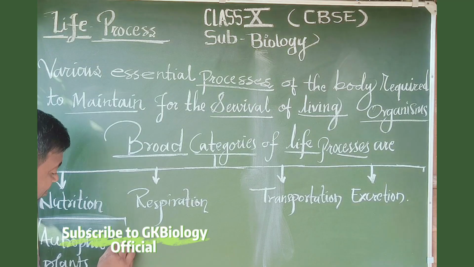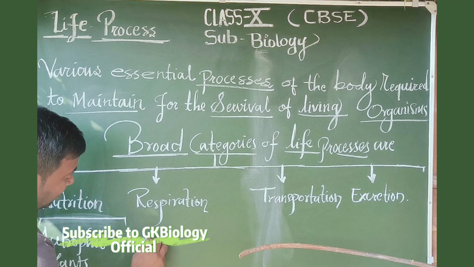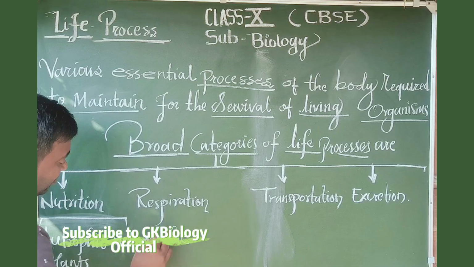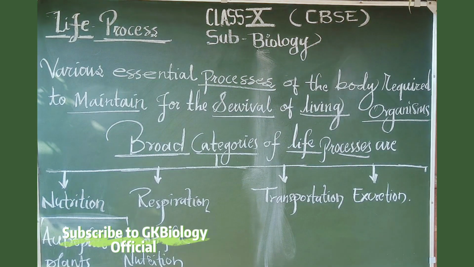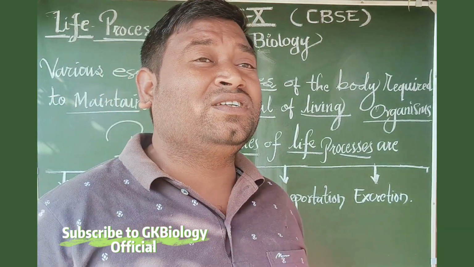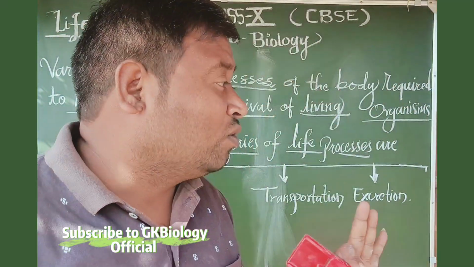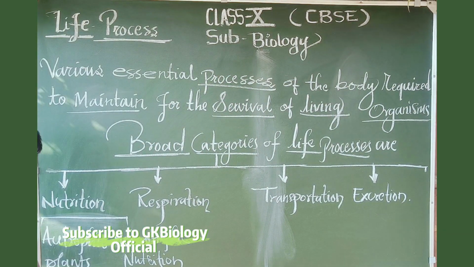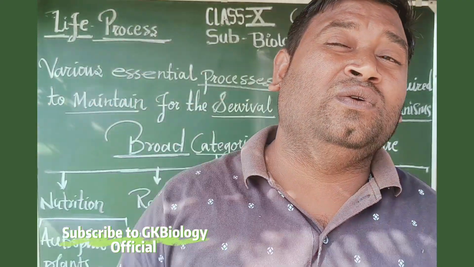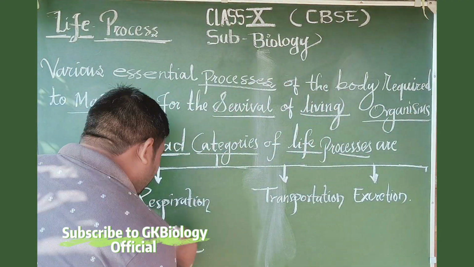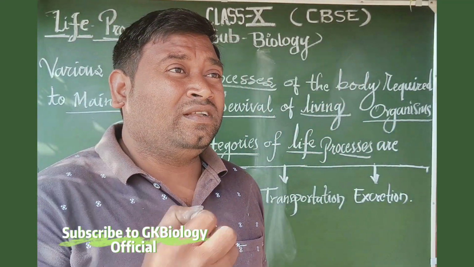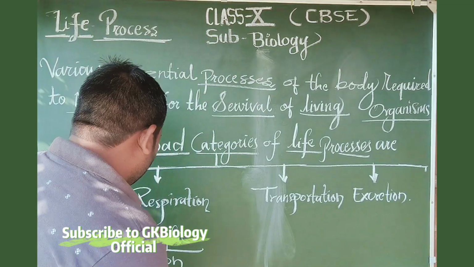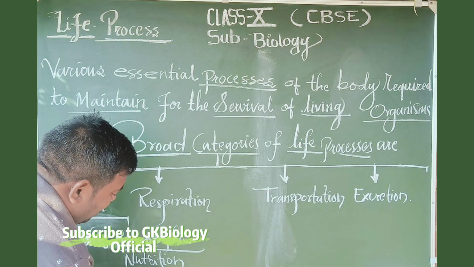Heterotrophic nutrition is where the organism depends on another organism to get food to maintain its life processes. The example is animals.